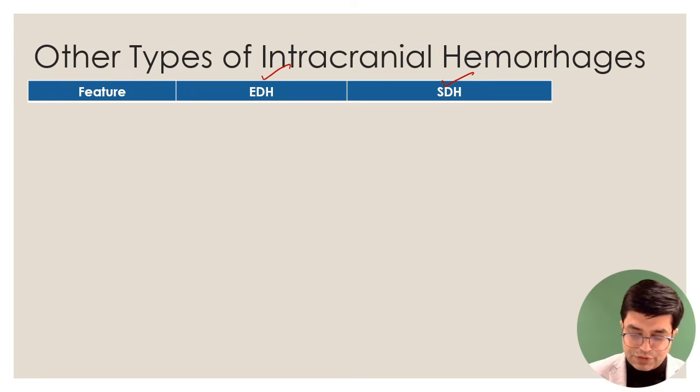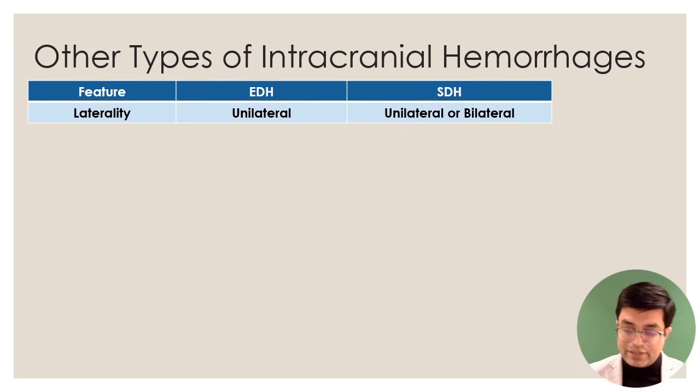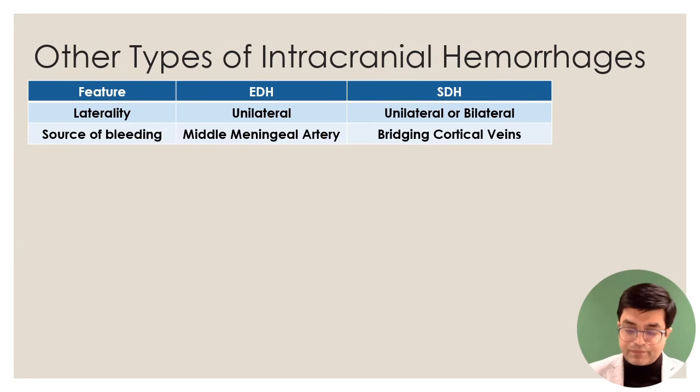First of all, laterality. Extradural hemorrhage or extradural hematoma is unilateral, whereas SDH is either unilateral or bilateral. Then regarding the source of bleeding, in EDH usually the bleeding arises from the middle meningeal artery. There is a past MCQ on this. SDH arises from the bridging cortical veins in most cases.